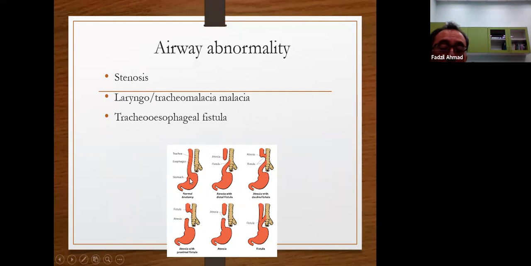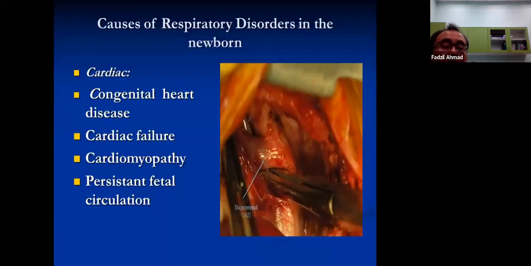Tracheoesophageal fistula, which results in respiratory distress. This is a normal airway and this is a fistula, resulting in respiratory distress mainly due to aspiration. When the patient drinks or eats, it will go into the lung, and then it goes up and enters the lung again. Even the acid goes into the lung. So this is what we call tracheoesophageal fistula, which also results in respiratory injury to the lung and causes respiratory distress. The cardiac causes we discussed just now.